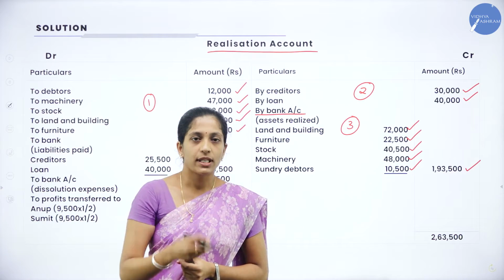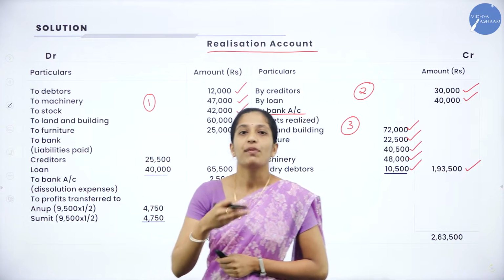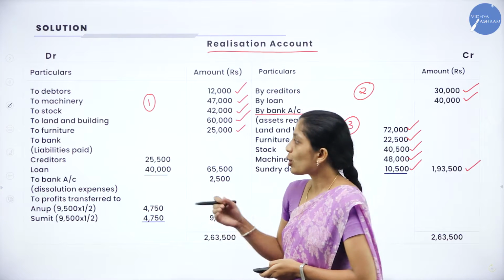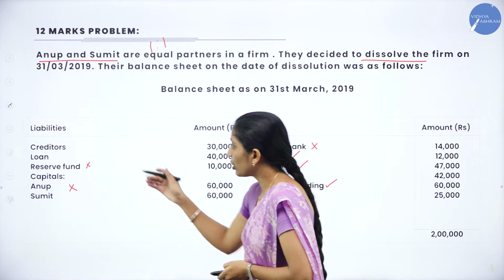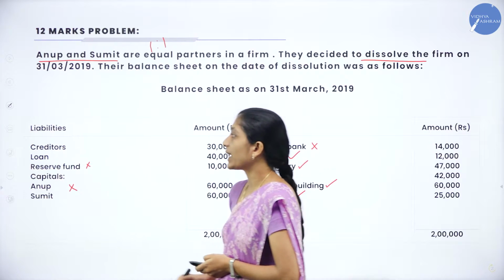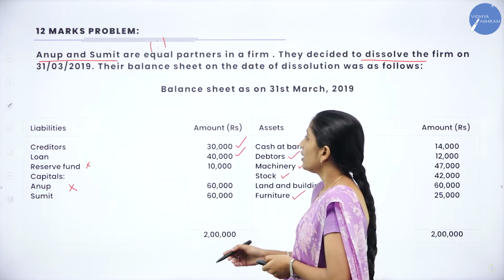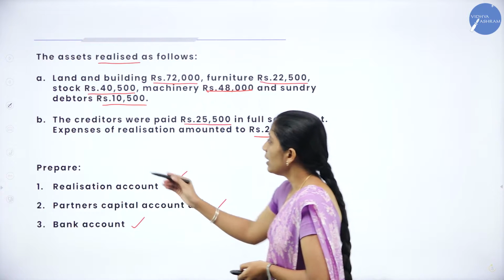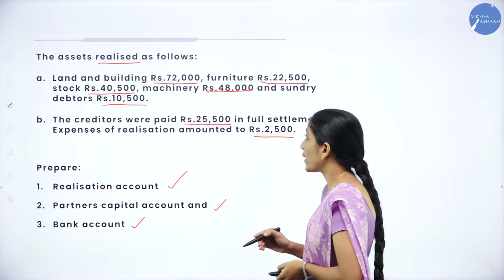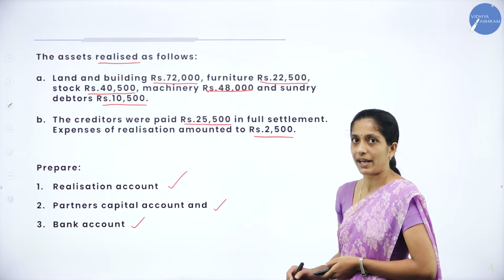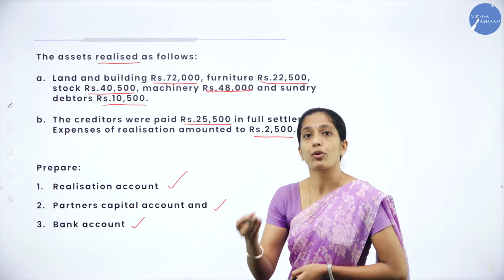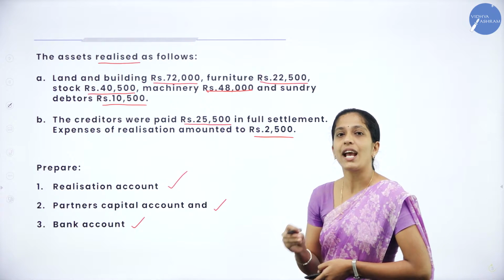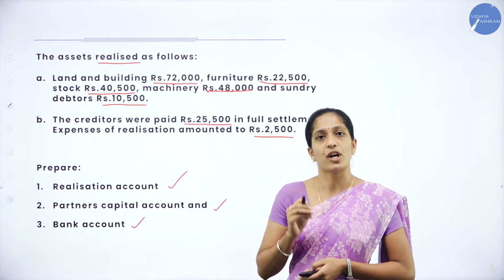After selling the assets, which is the fourth step, we have to pay the liabilities. So which are the liabilities to be paid? Now go through the balance sheet here. We have to pay creditors as well as loan. Now go through the adjustment what they have given. The creditors were paid rupees 25,500 in full settlement. In the sense creditors were paid at rupees 25,500, but they have not given any information about loan.